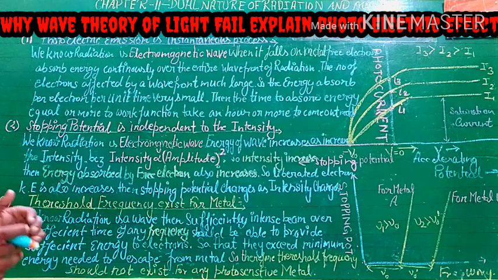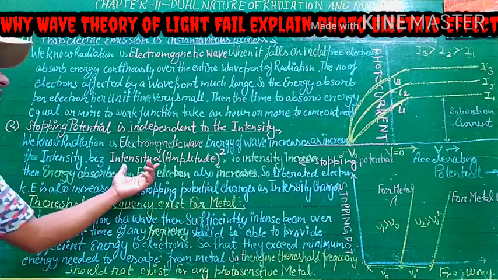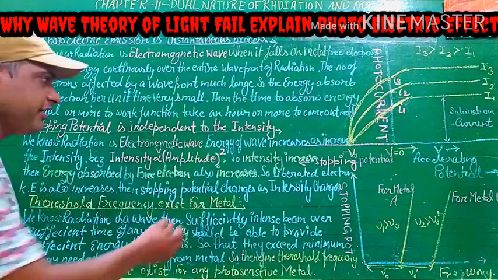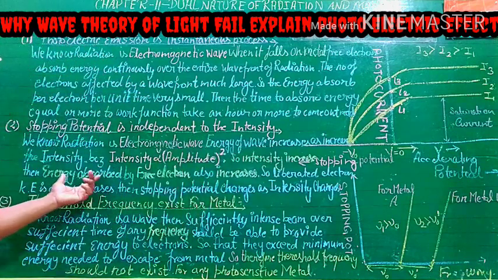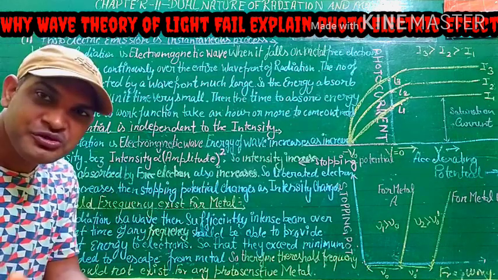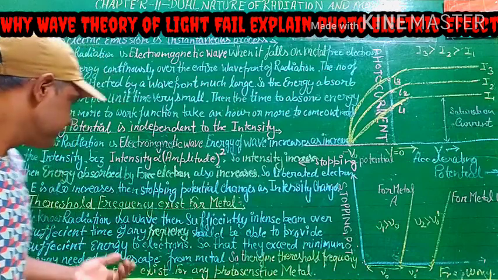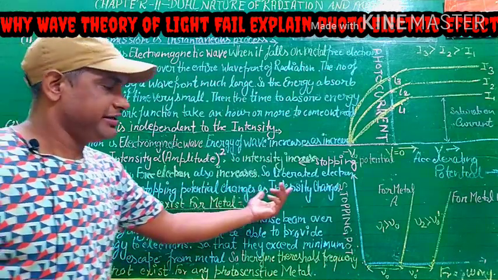Energy of the wave increases as the intensity increases, because intensity is proportional to the amplitude squared. So if intensity increases, then the energy absorbed by the electron also increases. So the liberated electrons have more kinetic energy. Then the stopping potential should change with intensity.